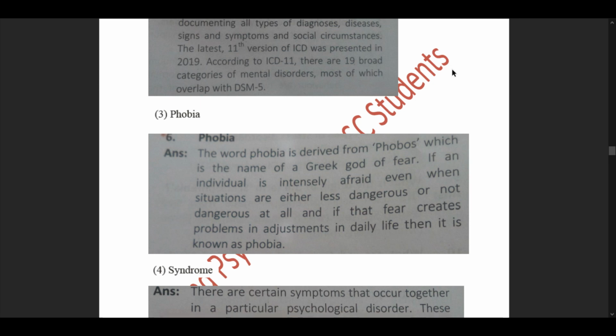Then we have sub question number 3 of our question 3, that is phobia. The word phobia is derived from Phobos, which is the name of a Greek god of fear. If an individual is intensely afraid even when situations are either less dangerous or not dangerous at all, and if that fear creates problems in adjustments in daily life, then it is known as phobia.